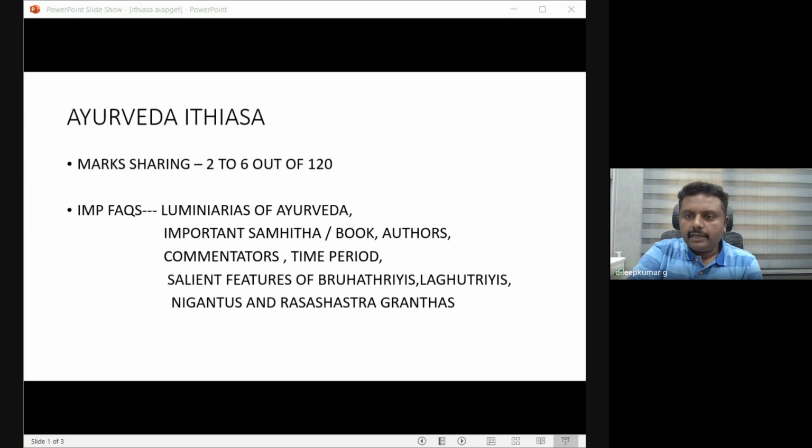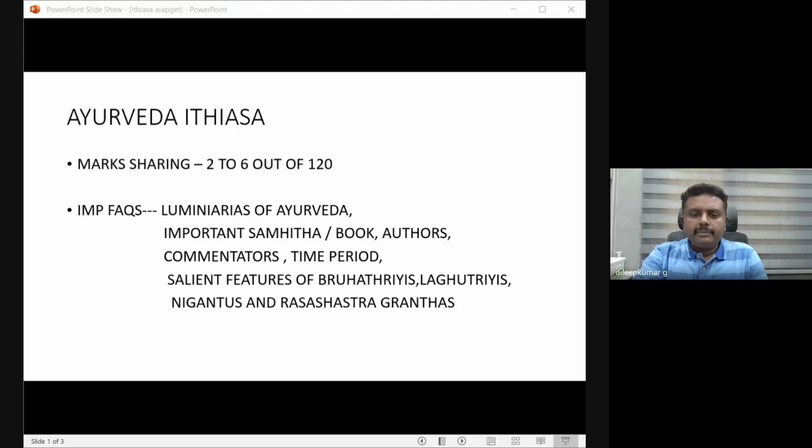In Ayurveda Itihasa, you may expect one or two questions out of 120 questions. In some question papers, it may go up to 10 also. In some, it may go up to 15 also. But the minimum expectation is 2 to 5 questions purely from Ayurveda Itihasa. Some questions will come from salient features of Samhitas, which we can also add to this.